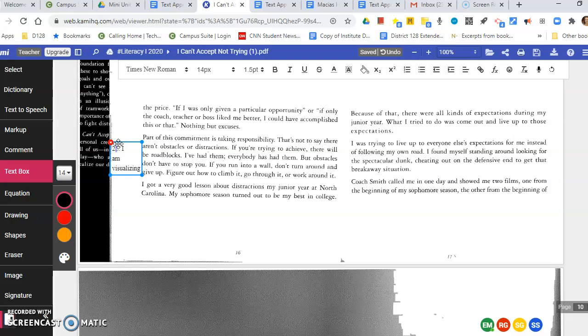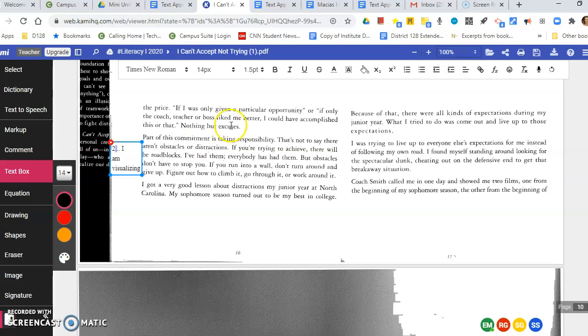Let's keep going. "I got a very good lesson about distractions my junior year at North Carolina. My sophomore season turned out to be my best in college. Because of that, there were all kinds of expectations during my junior year. What I tried to do was come out and live up to those expectations. I was trying to live up to everyone else's expectations from me instead of following my own road. I found myself standing around looking for the spectacular dunk, cheating out on the defensive end to get that breakaway situation."